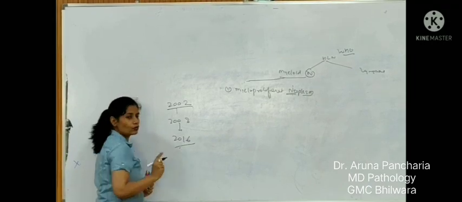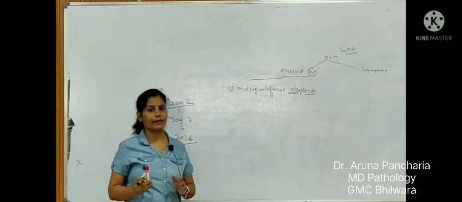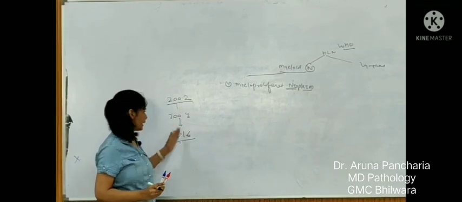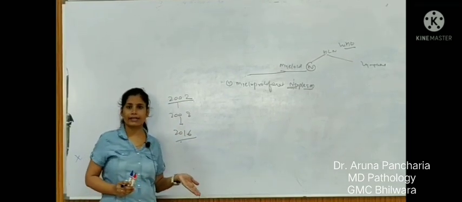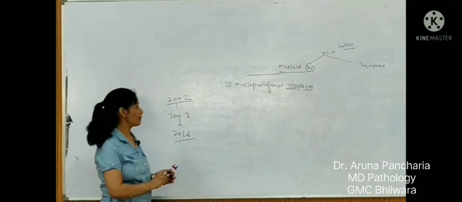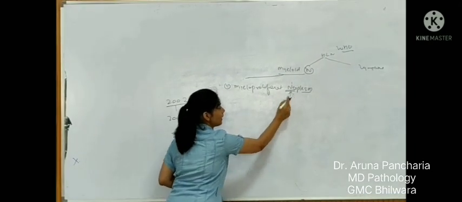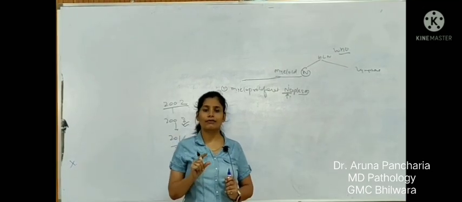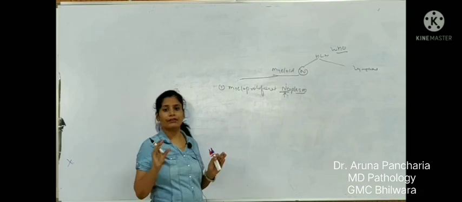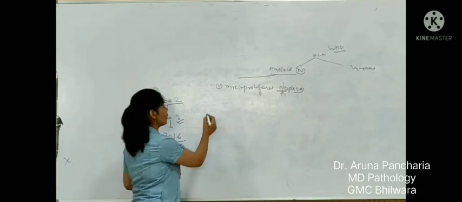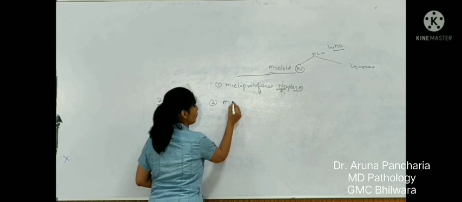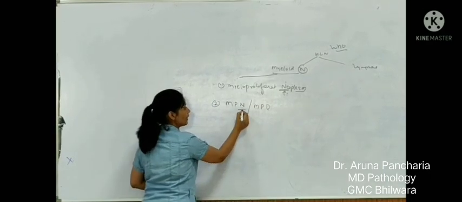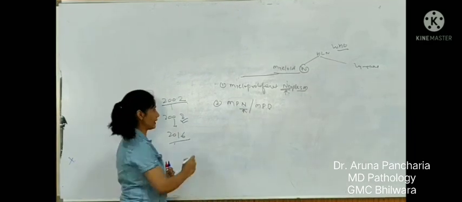The latest one is the 2016 WHO classification, and it is not added in your textbook here. So I will tell you all the classification, and what new modalities have come in, step by step. So this word neoplasm was added in the 2008 classification. Otherwise, in the previous one the term was myeloproliferative disease instead of neoplasm. Now the second entity is myeloproliferative neoplasm, formerly myeloproliferative disease. Same thing, this neoplasm was added in the 2008 classification.